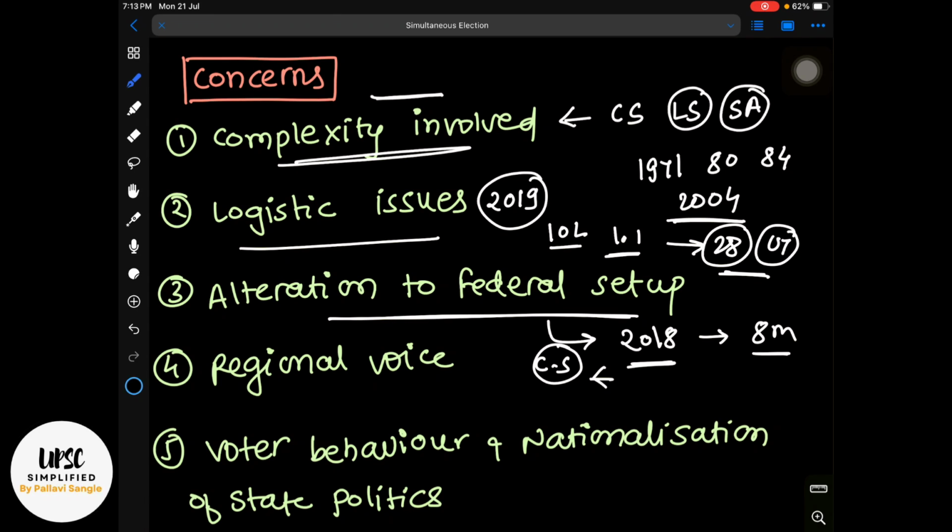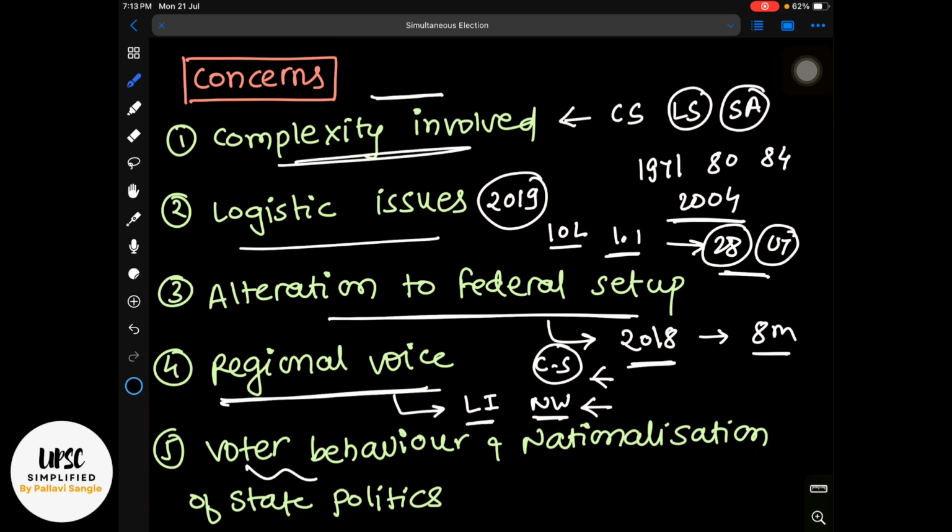So all these angles come when there is an issue of simultaneous election. Then there is a need for regional voice, because many a time it is felt that local issues are being overshadowed by the national wave. So there is a concern that sometimes a voter may choose the same party for the state legislature over the center and the state. So regional voice should be given and elections should not happen simultaneously. This is the argument of this point.